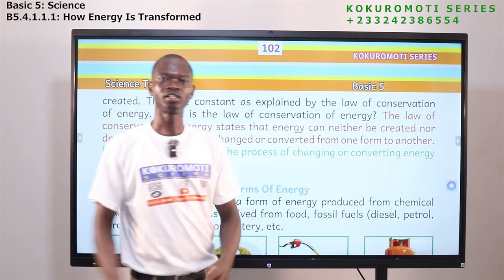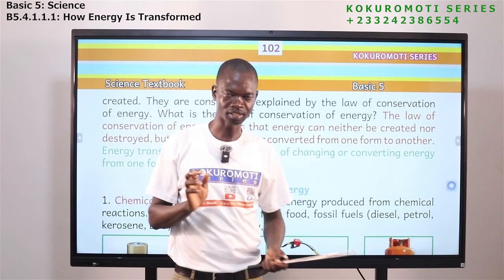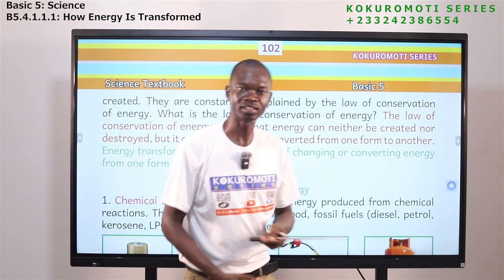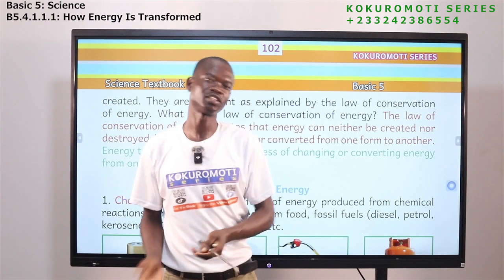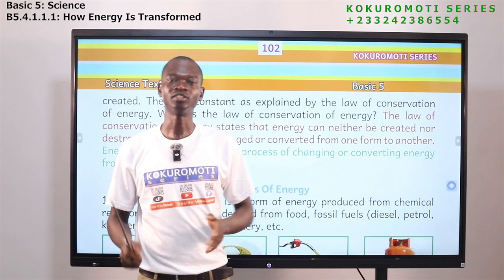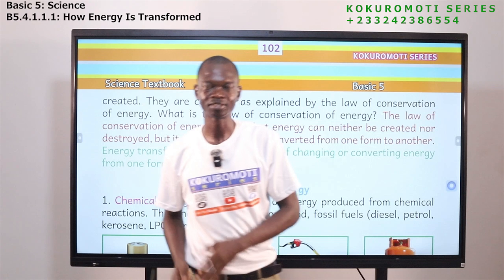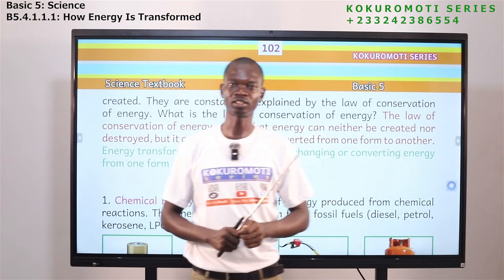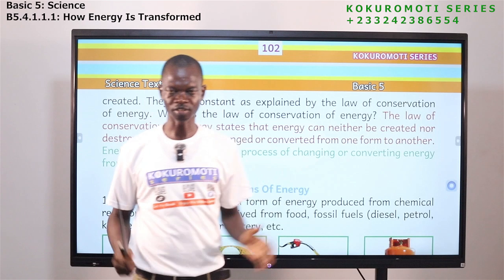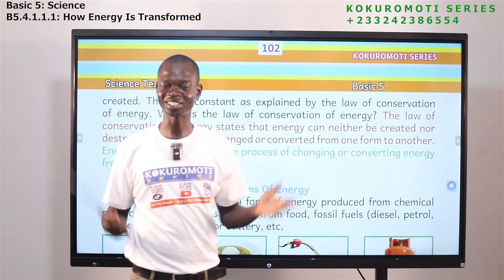If you have electrical energy, you can't destroy it and you cannot create it, but you can convert it from electrical energy to another form of energy. Let's say you have chemical energy. You can't destroy it, you can't create it, but you can convert it into another form of energy. So, what is the law of conservation of energy?